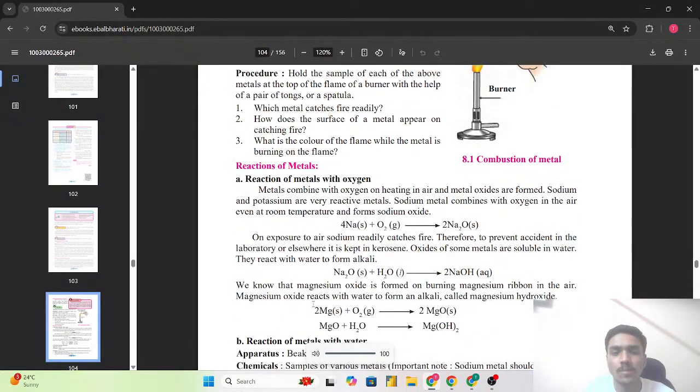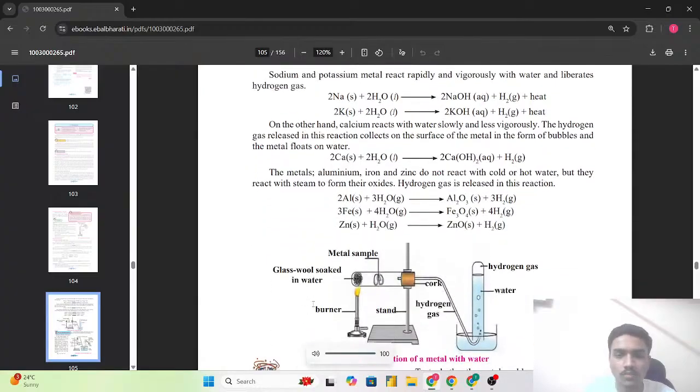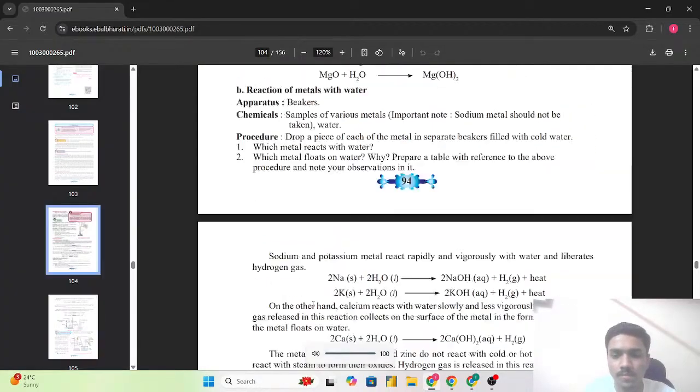Ahead, the reaction of the metals with oxygen, water and all, we will be seeing in the next part.